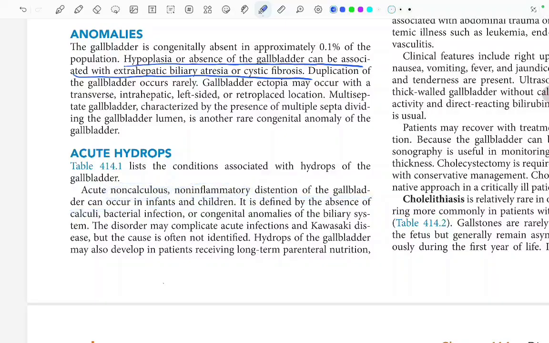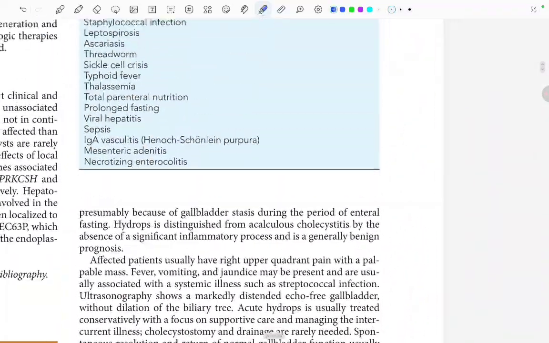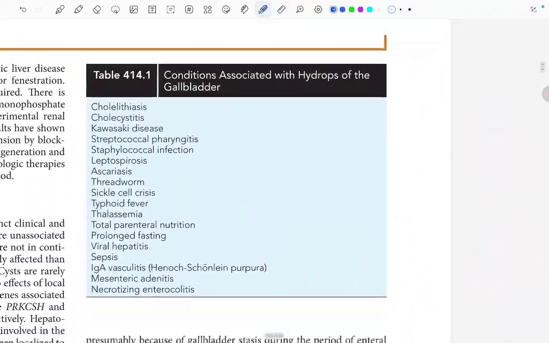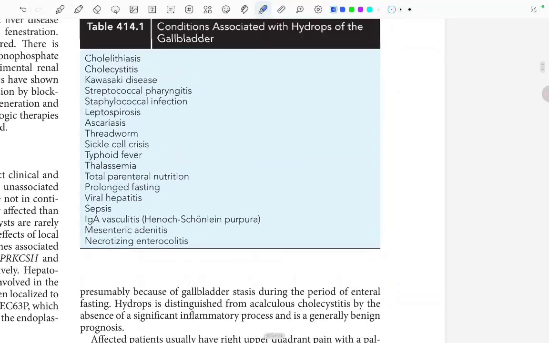It is defined by the absence of calculi, bacterial infection, or congenital anomalies of the biliary system. The disorder may complicate acute infections and Kawasaki disease, but the cause is often not identified. Hydrops of the gallbladder may also develop in patients receiving long-term parenteral nutrition. These are the conditions associated with hydrops of the gallbladder.